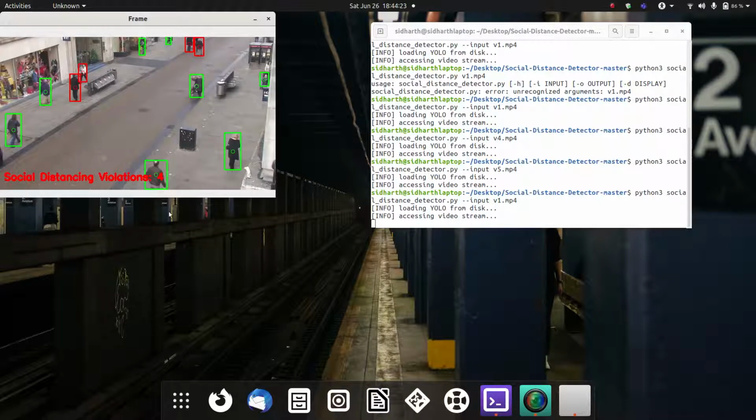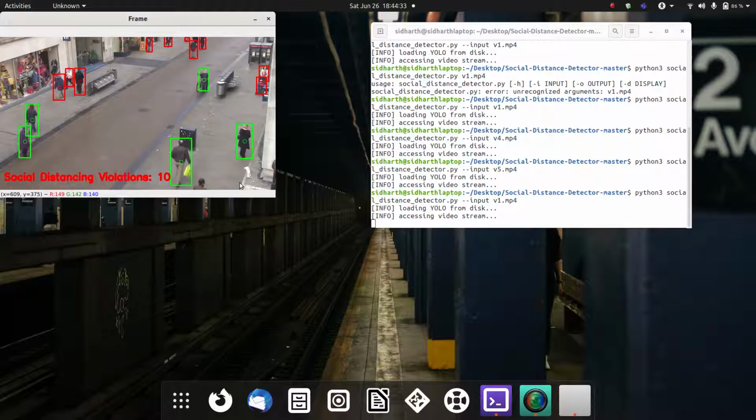Here you can see our social distancing detector is very effective in detecting the people as well as calculating the distances between the two. If the distance between the two gets lower than 6 meters, the social distancing violations count increases. If the social distancing violations count is greater than 2, then an alarm goes on, which has been enabled using the Playsound library of Python.